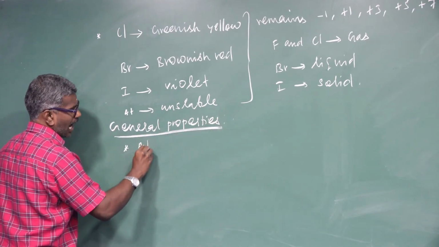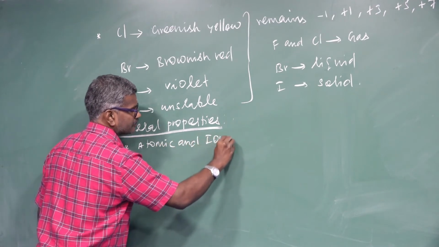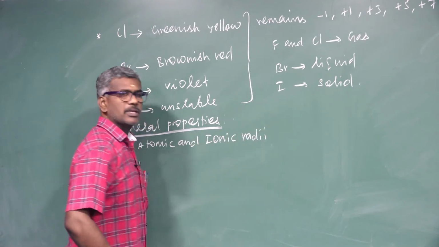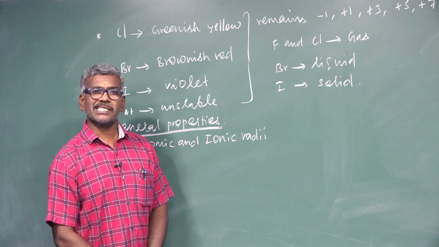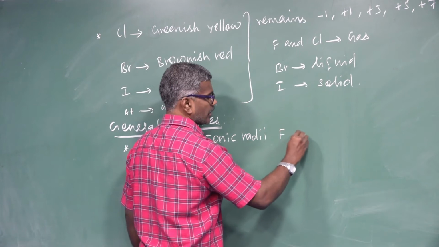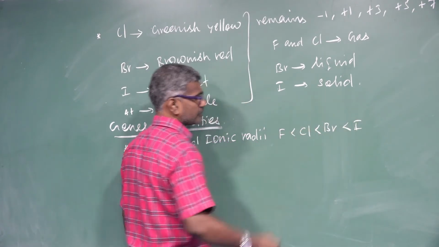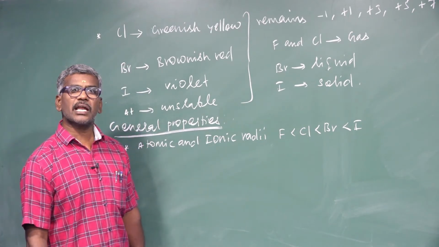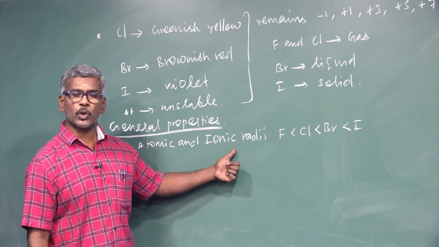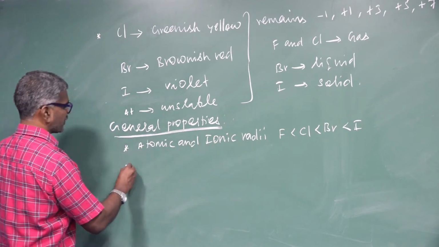First one, atomic and ionic radii. Down the group, size increases, so atomic and ionic radii also increase. Fluorine, chlorine, bromine, iodine, this is the order. A 1 mark question may be asked: what is the order of atomic and ionic radius down the group? Size increases, so atomic and ionic radii increase.